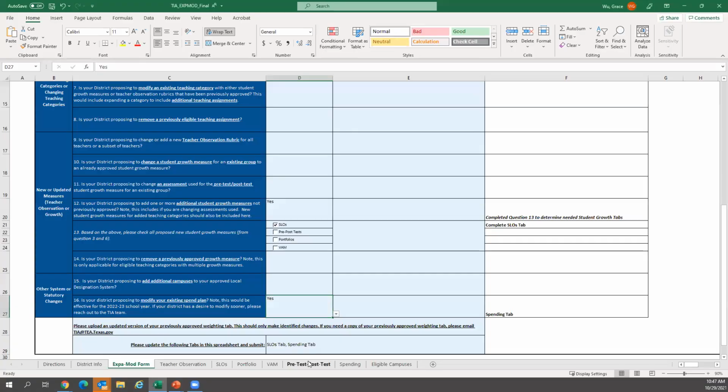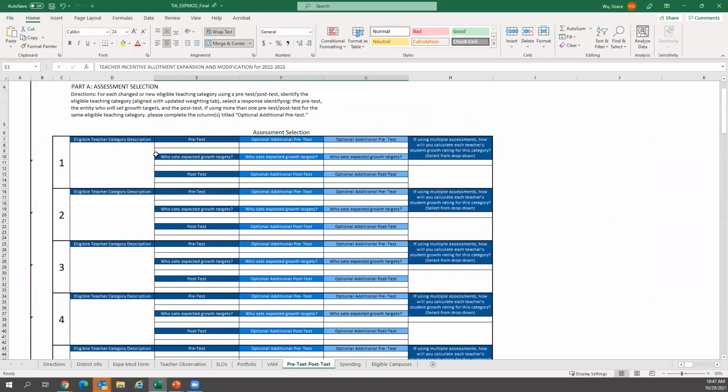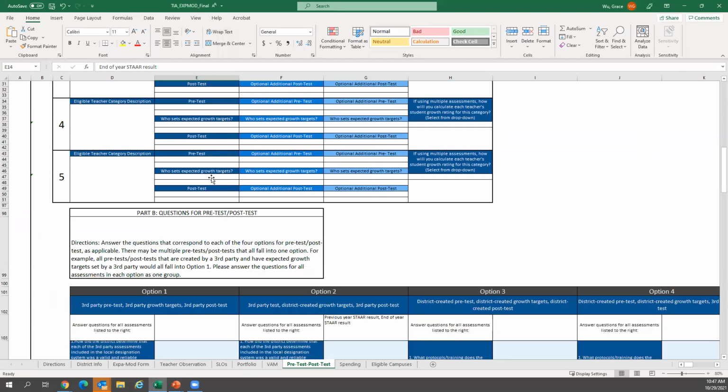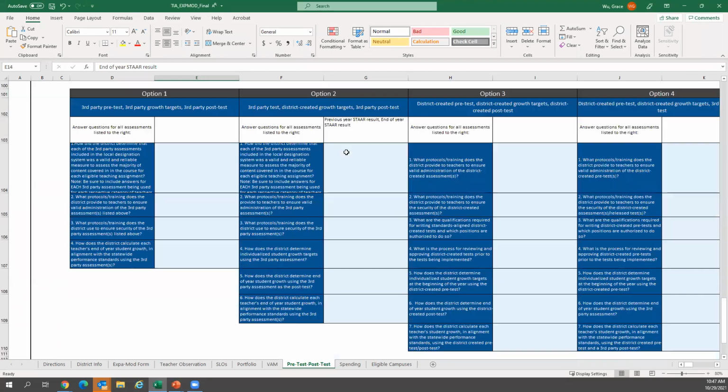So for example, on the pre-test, post-test tab, you will need to complete the eligible teacher category description. Then say you're using a previous year STAR result. Then let's say that you are using a district created growth goal, and then you are using the end of year STAR result. You will populate the pretest, the growth target, and then the post-test. And then if you scroll down to part B, it will tell you which option and which questions to complete. So for this example, only the questions under option 2 will need to be completed.